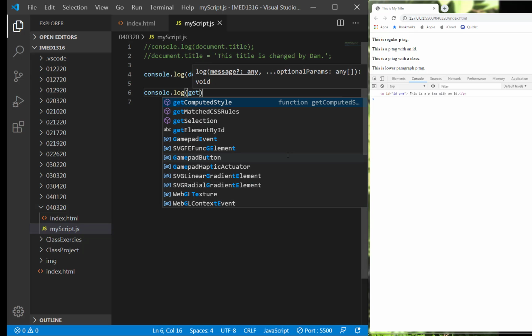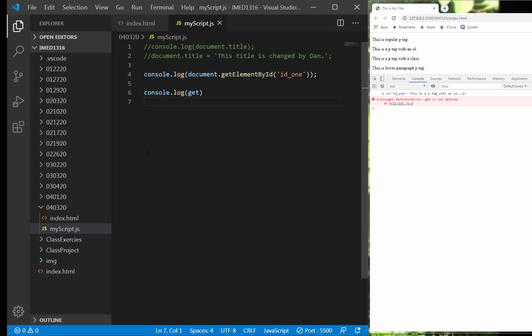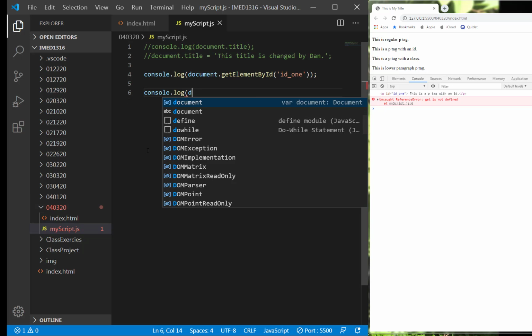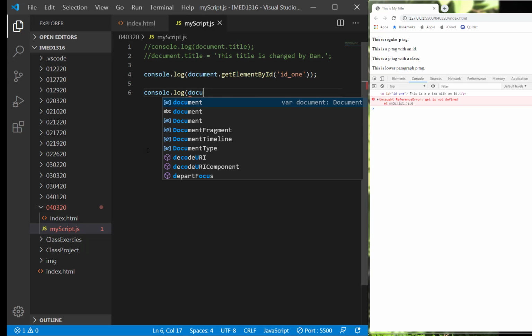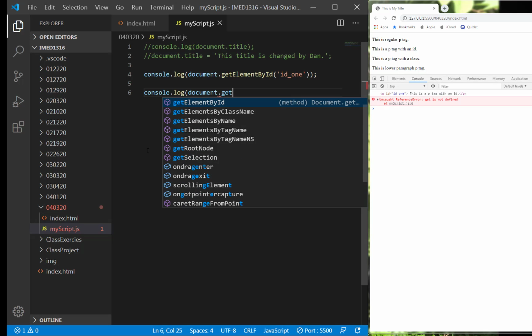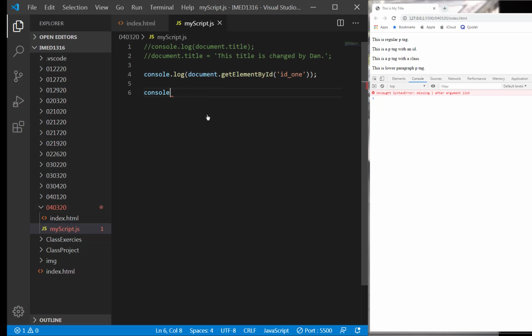Let's say I did get, of course I did get. Last time we did get, what did we do? Get document. You have to use the variable document dot get, and of course here's our ID, and there's also class name in there as well. We're not going to do all this. Let me show you a quicker, better way of doing this, instead of going through every one of these things and pulling up the ID.